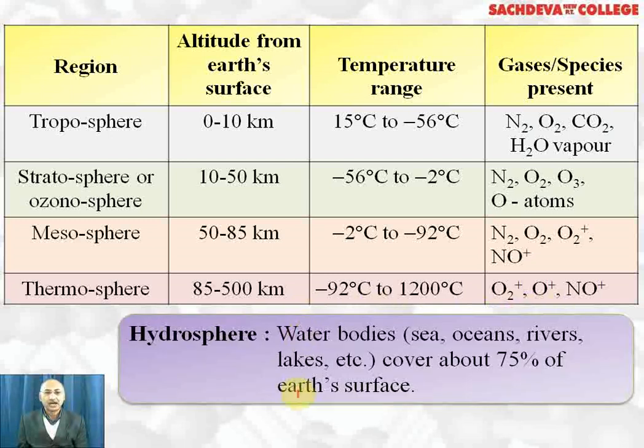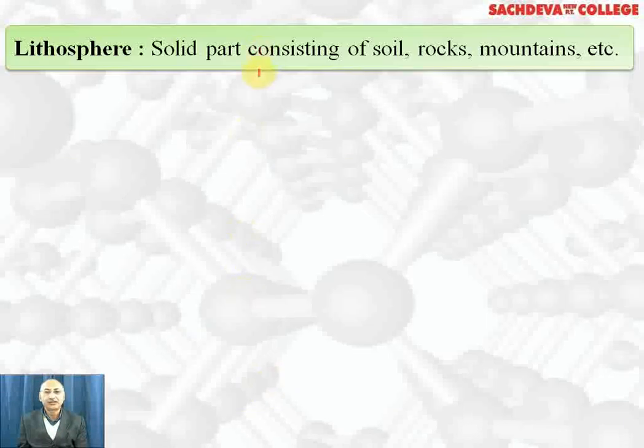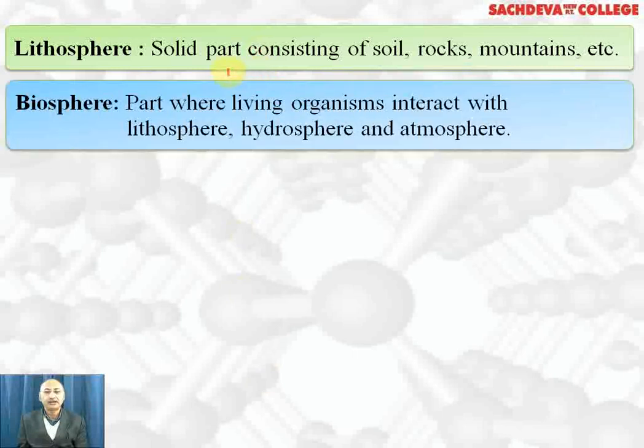Hydrosphere contains water bodies, sea, oceans, river, lakes, etc., which covers 3/4 or 75% of Earth's surface. Lithosphere is solid part containing soil, rocks, mountains, etc. That is called lithosphere, and metal ores are found in lithosphere. Biosphere, the part where living organisms interact with lithosphere, hydrosphere, and atmosphere, is called biosphere.